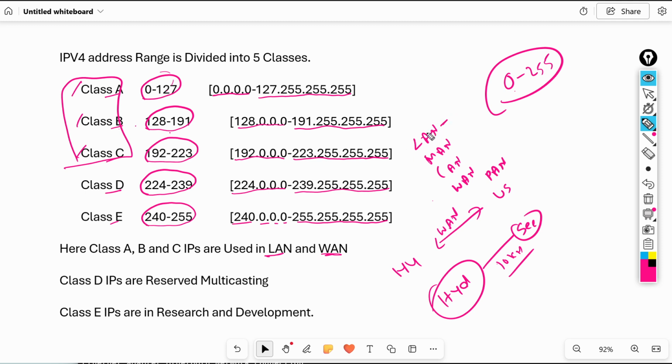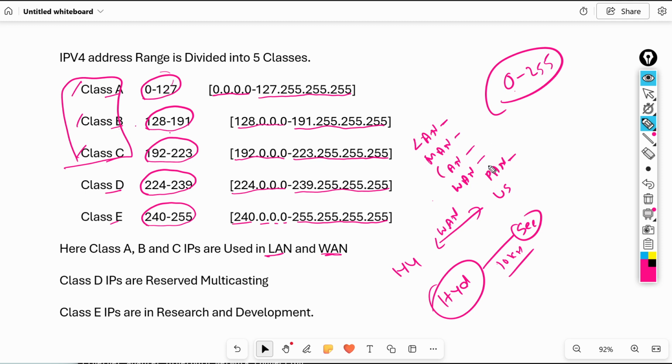LAN means local area network, within the office, within the same building. MAN means metropolitan area network. Metropolitan means between two cities, if we have a distance between them like 10 or 15 kilometers. Based on the distance, we differentiate like this: LAN, MAN, CAN. CAN means campus area, only about a 2 kilometer distance. WAN means there is no limitation. PAN means personal area network, like Wi-Fi, a limited area. These are just names only.